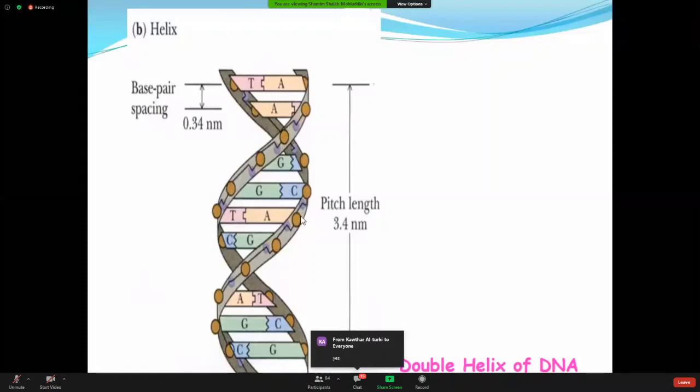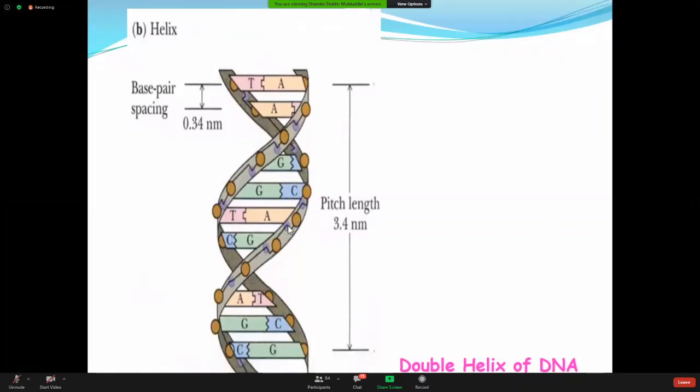This is another nucleotide. With the base A, you are adding a sugar, and with the sugar, this purple colour ball is a phosphate. So base, sugar, and phosphate. Am I clear? This is a base, this is a sugar, this is the phosphate in one helix. In the other helix, this is the base, this is the sugar, this is a phosphate. So this is a nucleotide in one helix, and this is the nucleotide in the other helix.